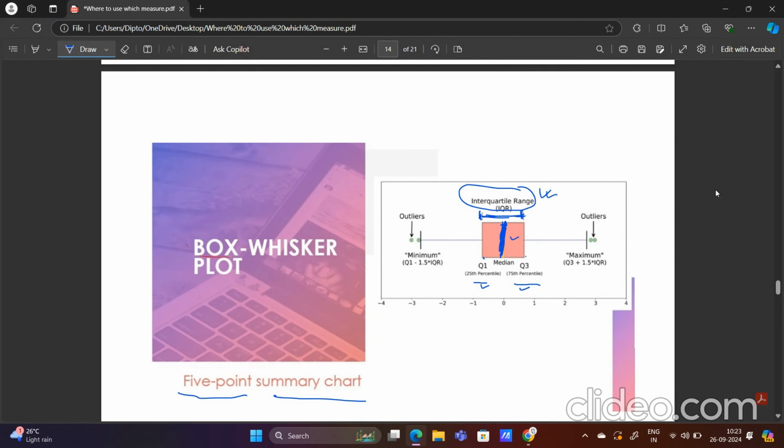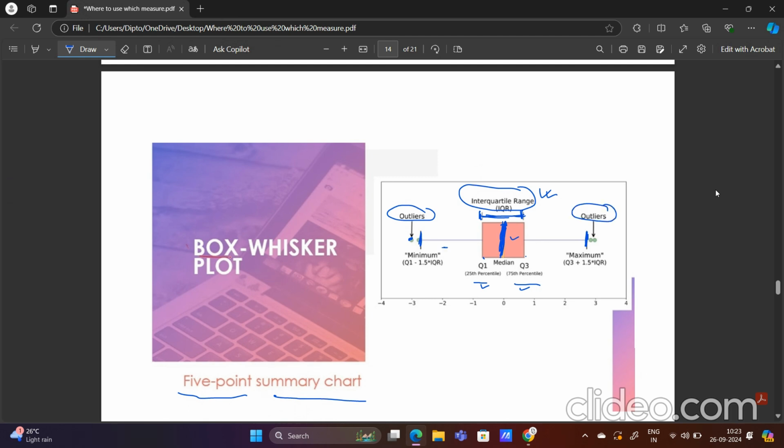What we call Q1 and Q3 is not that important. The minimum value is also being given. This minimum is not the minimum point of all the data points, it is nothing but the minimum level. If any data point is below the minimum level, as you can see this data point is below it, then it is an outlier. Similarly, if any data point is above the maximum level, then that will also be an outlier.